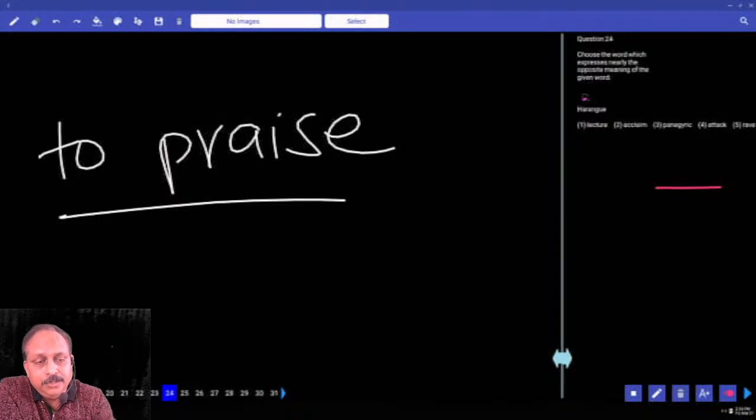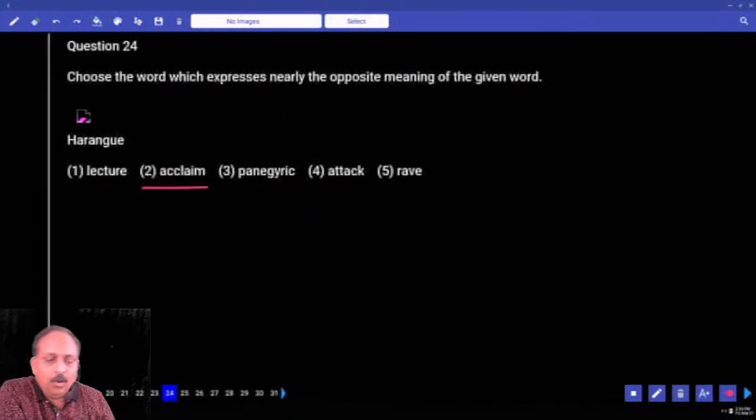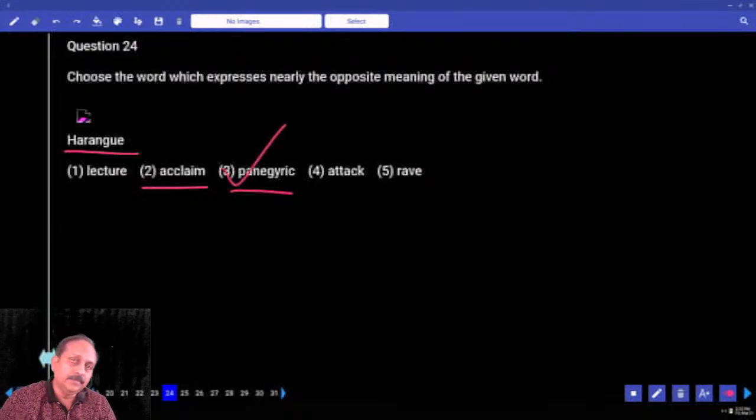Now there are 3 words you have to consider. What is the first one? Acclaim, positive, praise, and rave, positive, praise. But these are general. Praise someone or something, general. Coming to the third option, either speech or writing, praising someone or something. And what is the meaning of harangue? Speaking angrily. So based on that, what is the answer? If you answer, has anyone answered this? Ah, wonderful. I appreciate. Someone else over there.